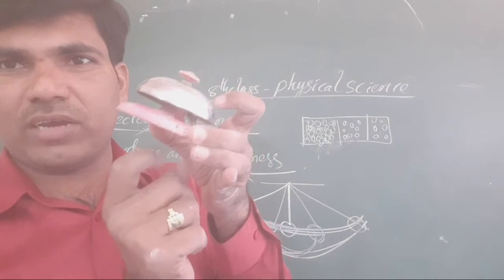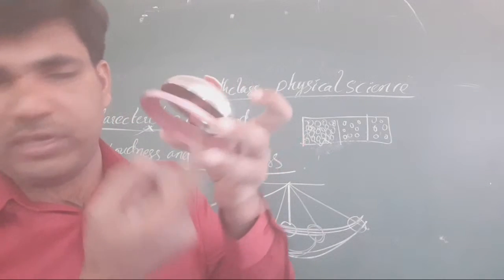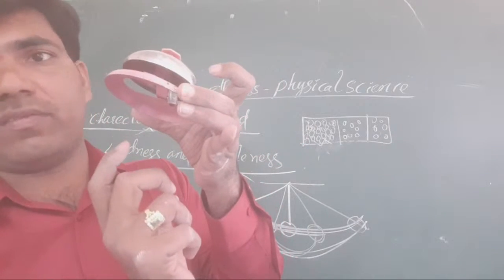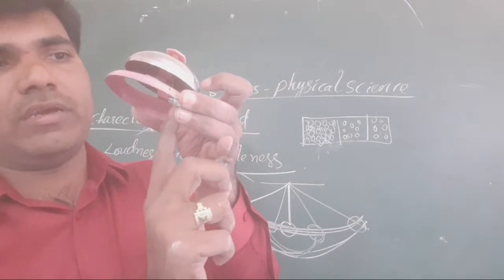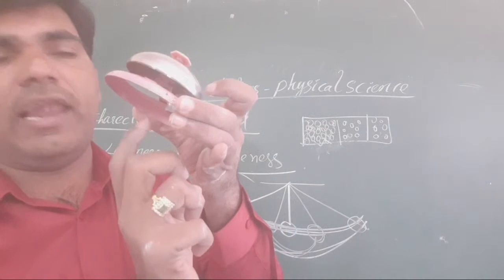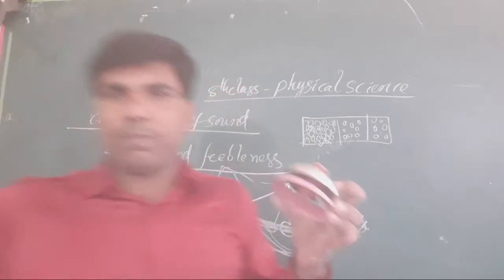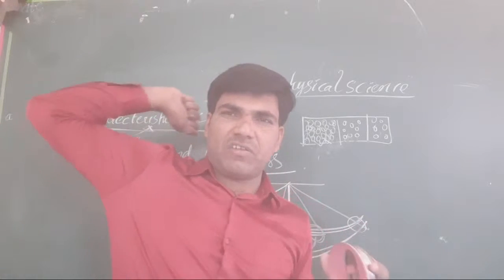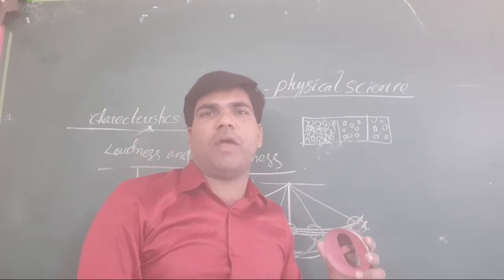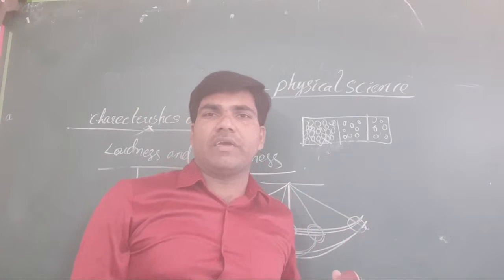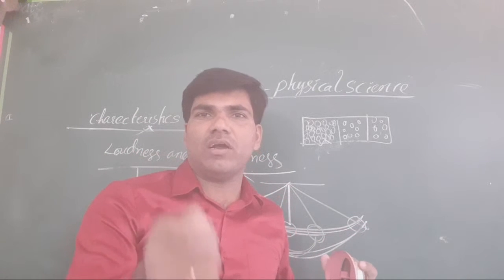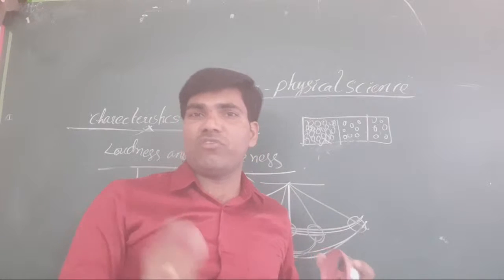Suppose you take a hammer and strike the bell from a large distance with more force, more sound will be heard. But if you strike gently, a feeble sound will be heard.